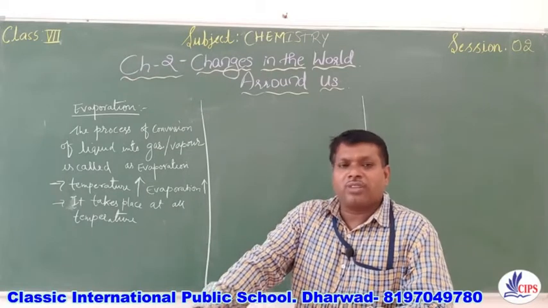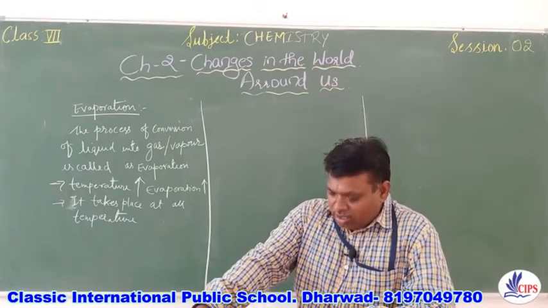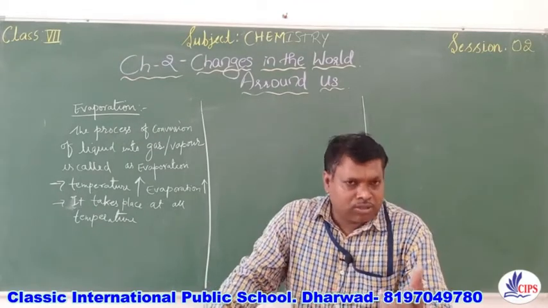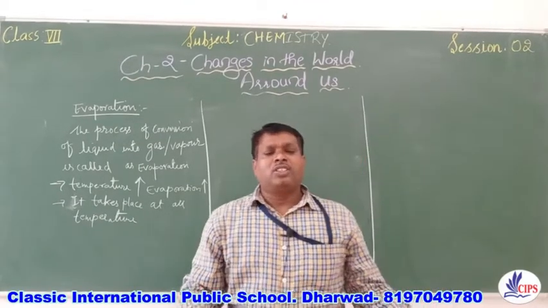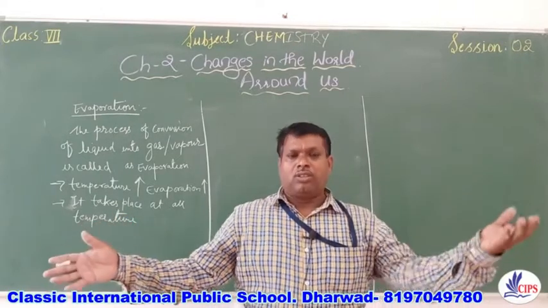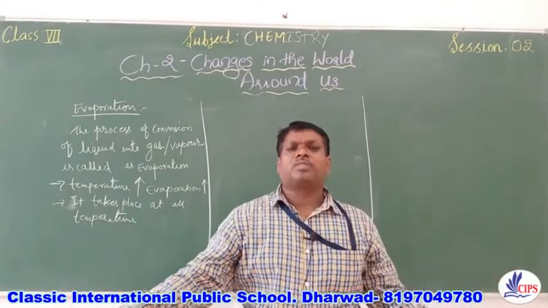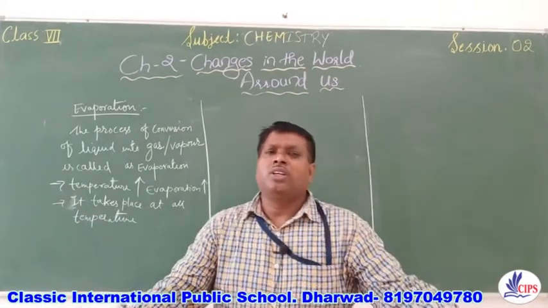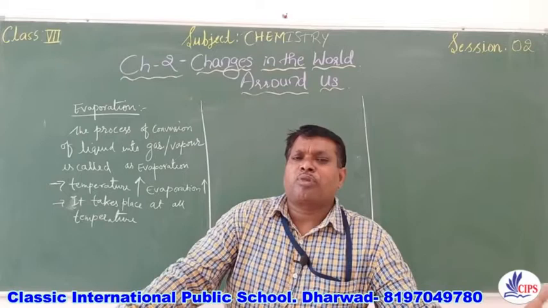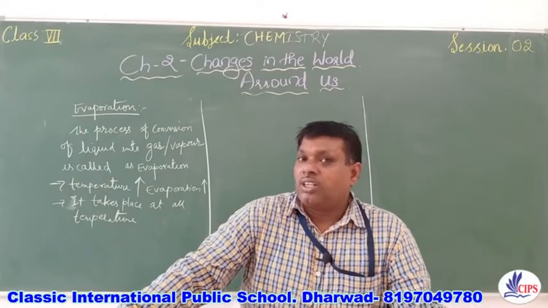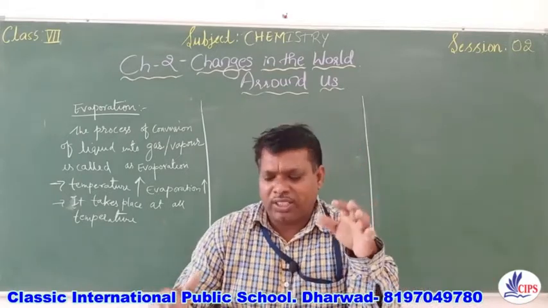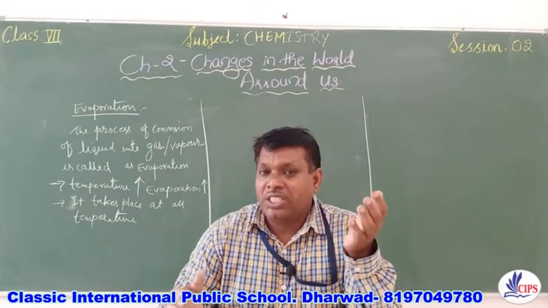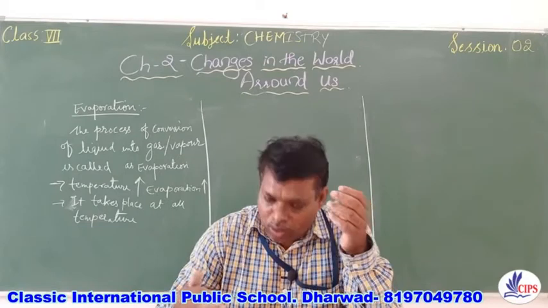Another factor which affects the process of evaporation is surface area. If a pond, lake or river is large or big enough, then when there is sun, the process of evaporation is faster. But if it is a small pond where the surface area is less, the rate of evaporation is slow.